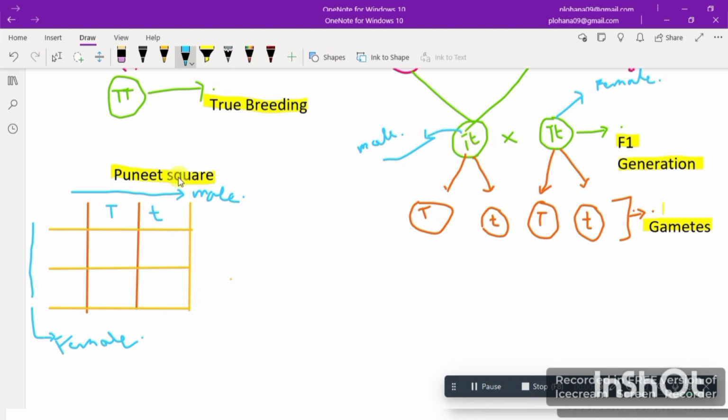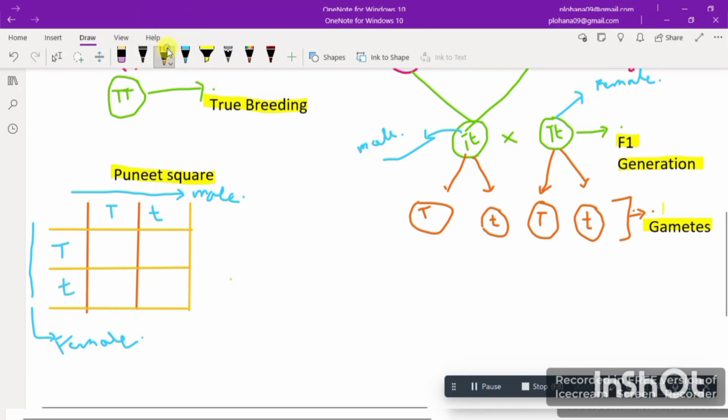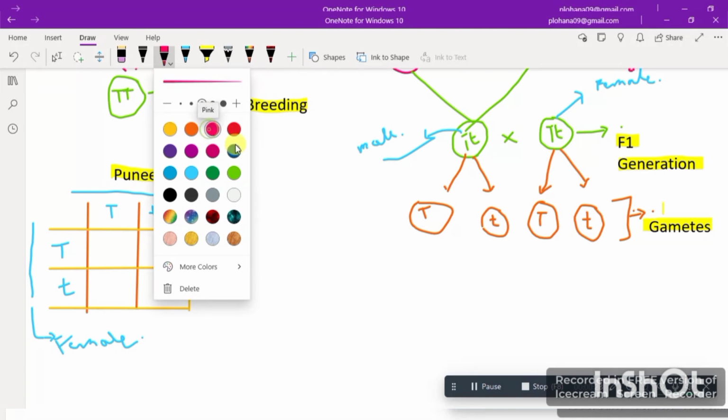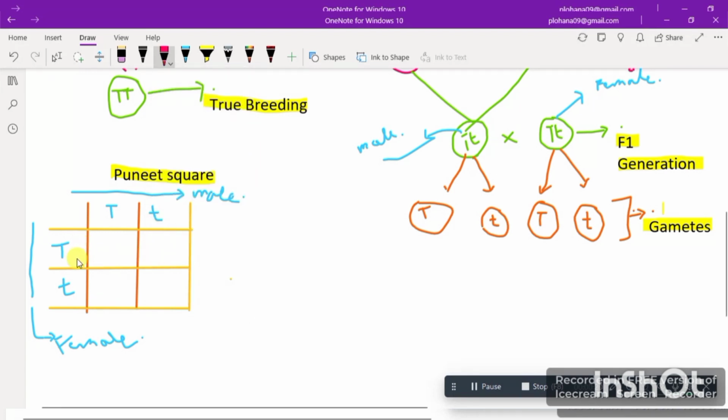Capital T and small t. I have written them in the separate columns. So now I'm just going to write this T in the rows, this capital T and this small t, right? Now I'm just going to change the color so that I can write the offspring. Okay. So TT.